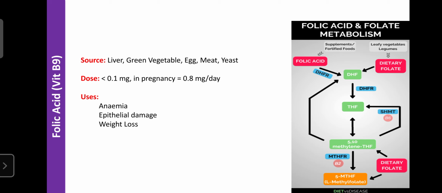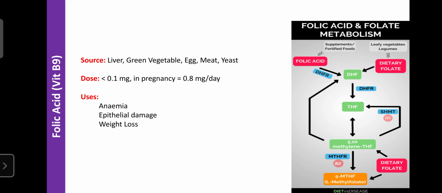Next, regarding folic acid, it is also known as vitamin B9. It is a water soluble vitamin. It is mainly found in liver, green vegetables, egg, meat and yeast. The daily dose required is less than 0.1 mg. During pregnancy, 0.8 mg per day is required.